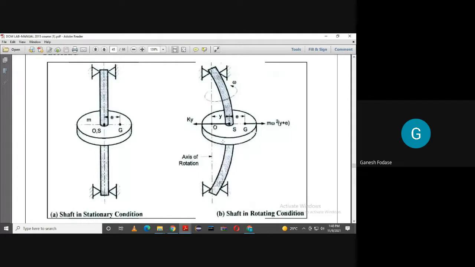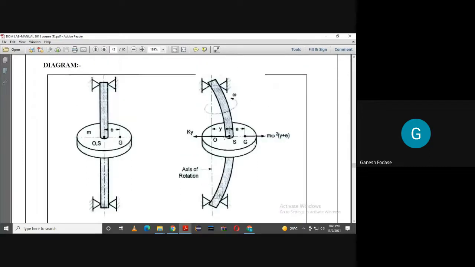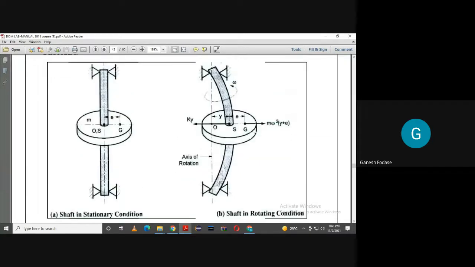So I told you what is critical speed. It is the speed at which the frequency of rotation is equal to the natural frequency, and at critical speed the shaft is displacing with the highest amplitude of vibration, which is not desirable. Then, as we know G is outside, there are three conditions: when omega is less than omega c, when omega is equal to omega c, and when omega is greater than omega c. What if omega is equal to omega c? There will be a resonance condition, the critical condition.